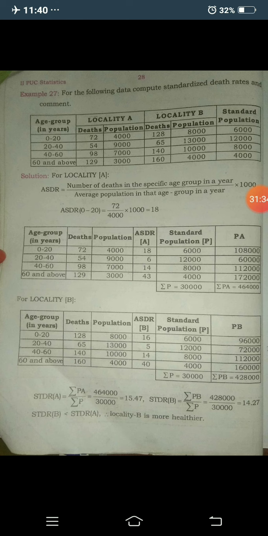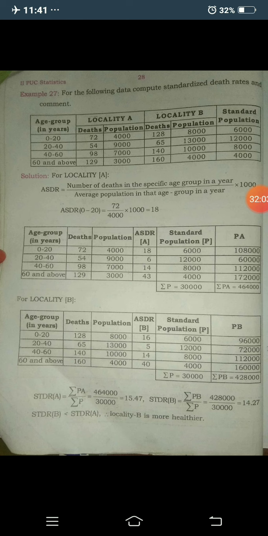So automatically here also you need to take the summation of P and the summation of PB for locality B. First you need to take the standardized death rate formula: A equals summation of PA divided by summation of P. Substitute the summation of PA for locality A, which is 4,64,000, and the summation of P is 30,000.